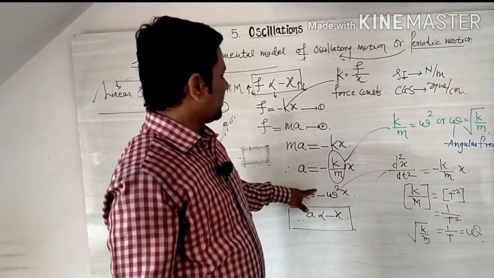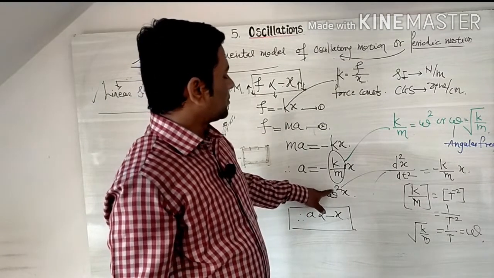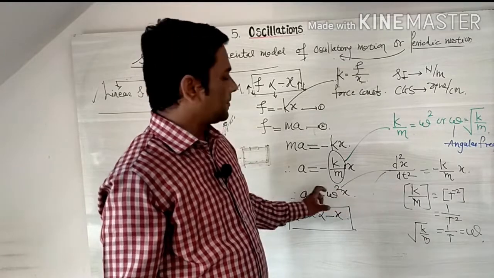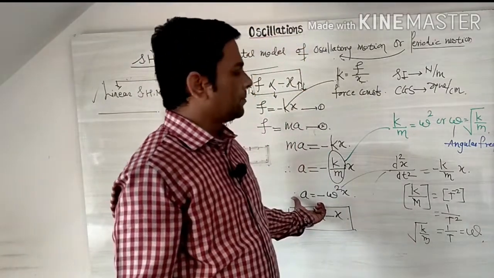So acceleration is equal to minus omega square x. That is the equation of simple harmonic motion, also the general equation of simple harmonic motion.